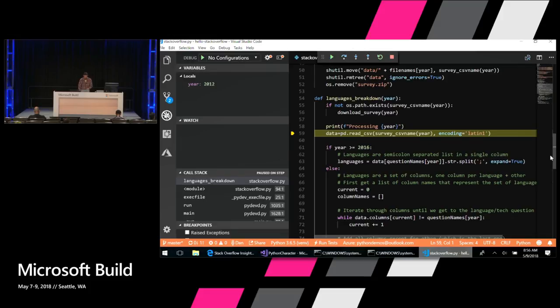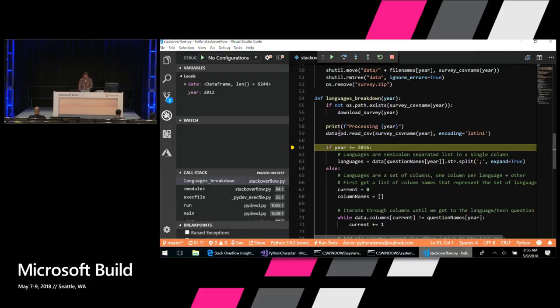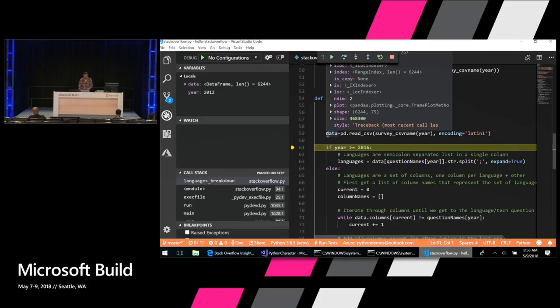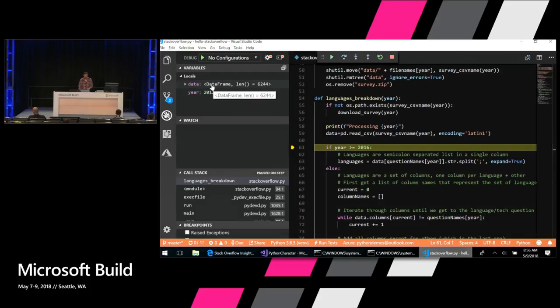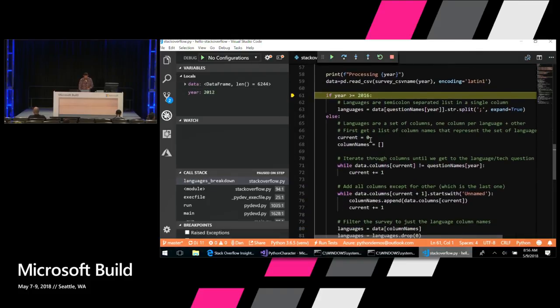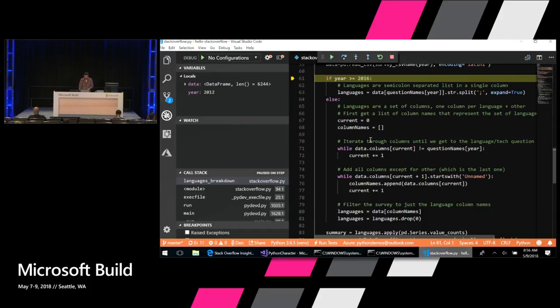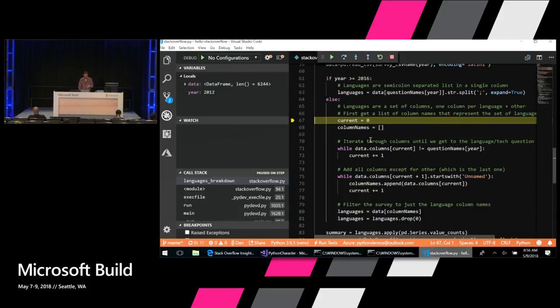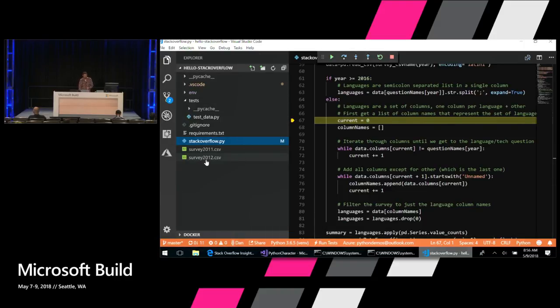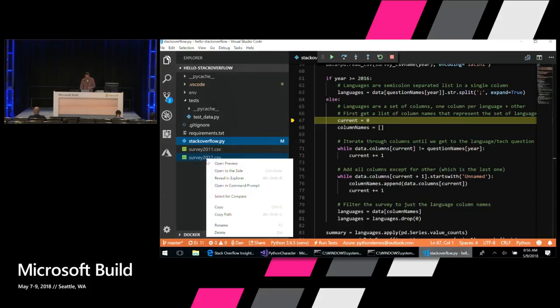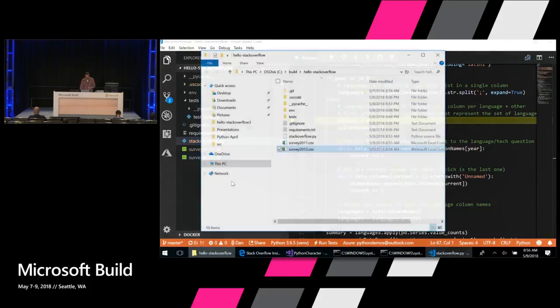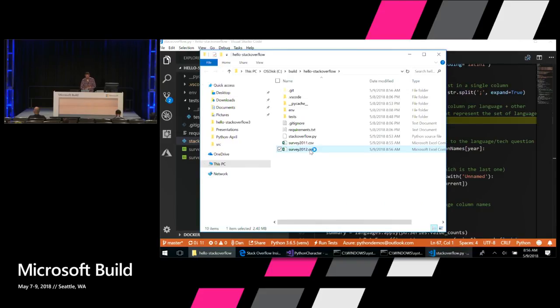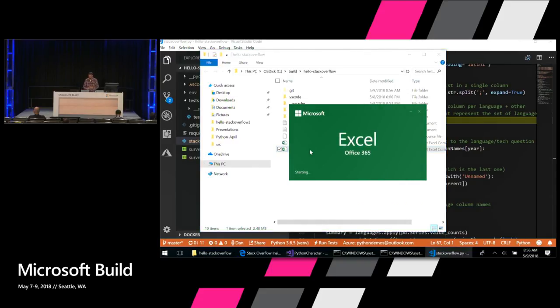The first thing we do is read the CSV file into this data variable, and we can see in our variables window that this is of type data frame. I've got some special logic here. Before the year 2016, we need to pull a bunch of columns out of this survey. To quickly show you why, I'm going to open up the CSV file so you know what this data looks like. I'm going to right-click and reveal in Explorer, and then double-click this and open it with our friend Excel.